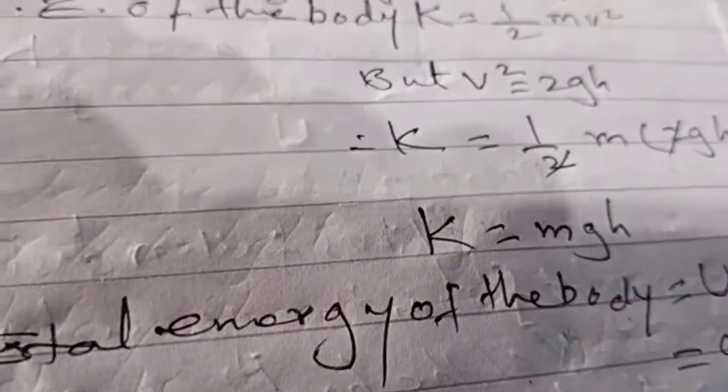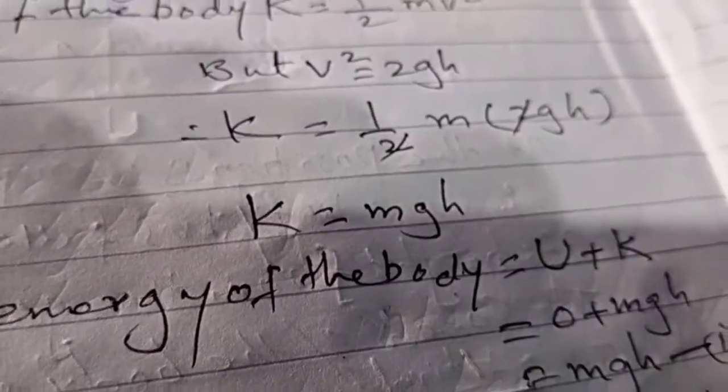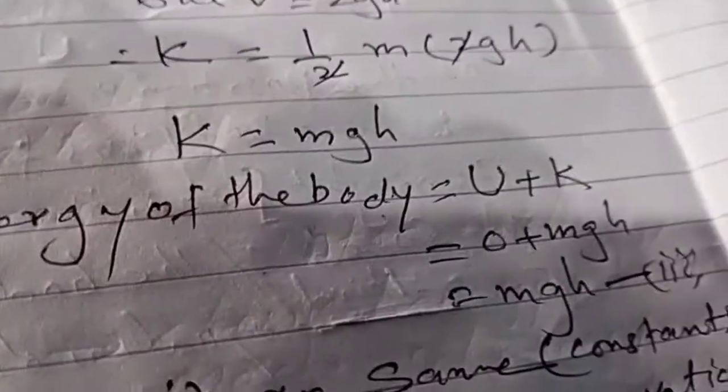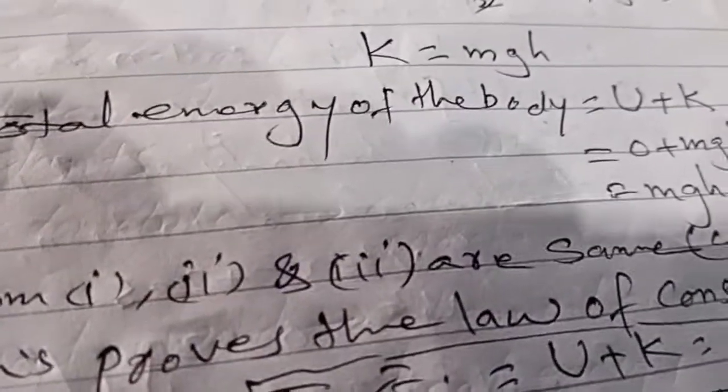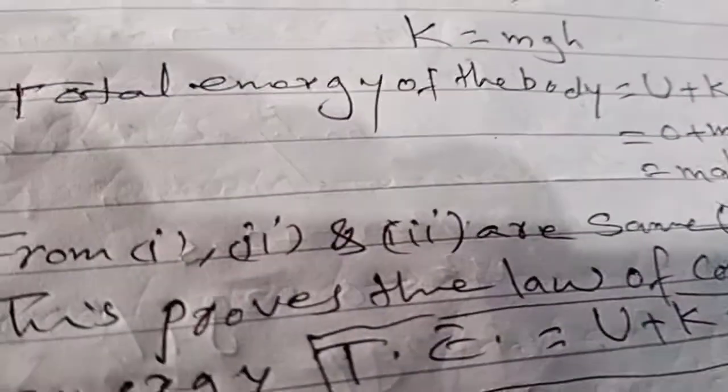So what is the total energy of the body? U plus K, 0 plus mgs. So the total energy is mgs. From 1, 2 and 3, it is the same, a constant. This proves the law of conservation of energy. Total energy is constant, U plus K is constant.